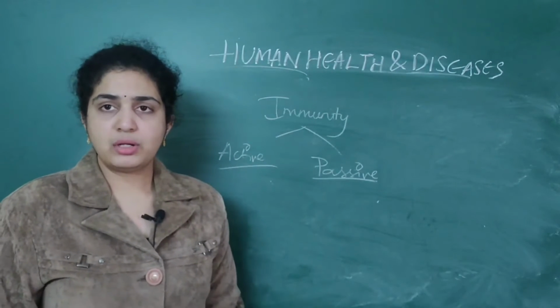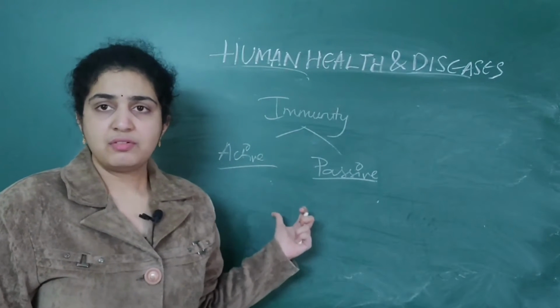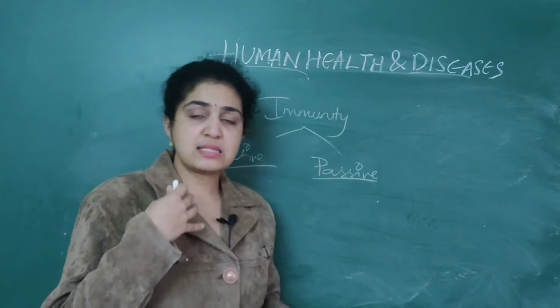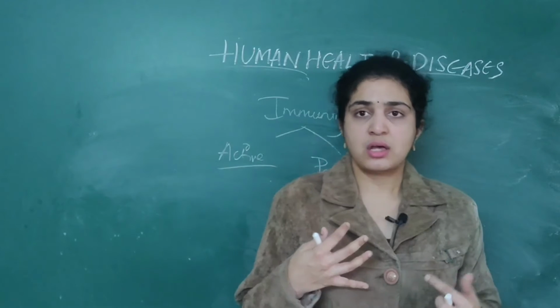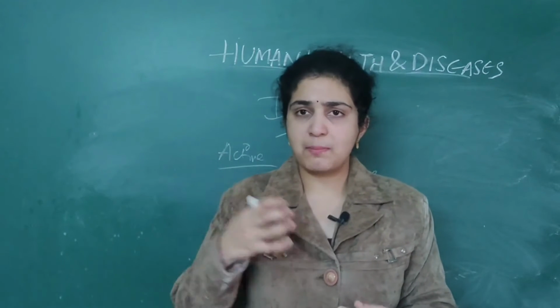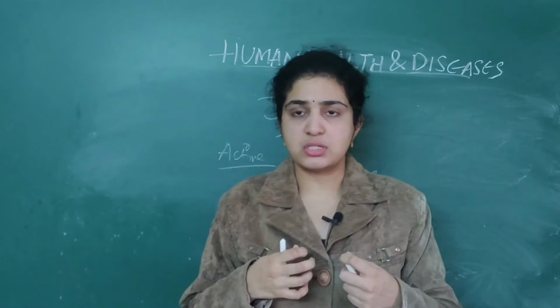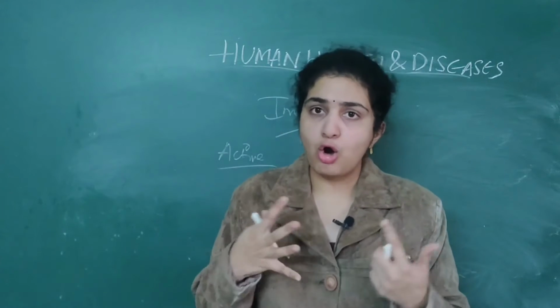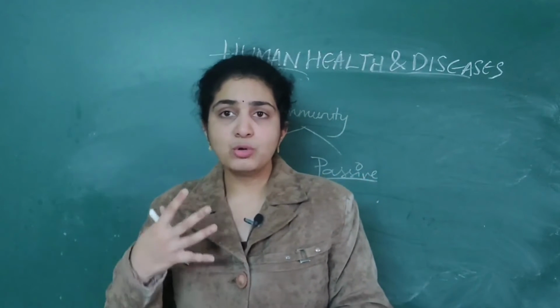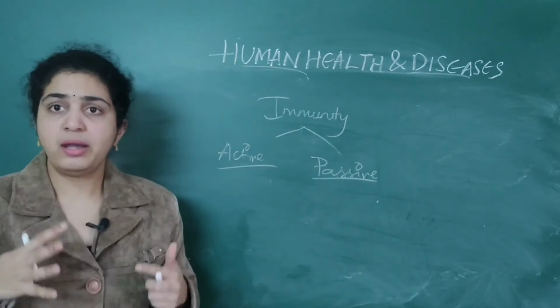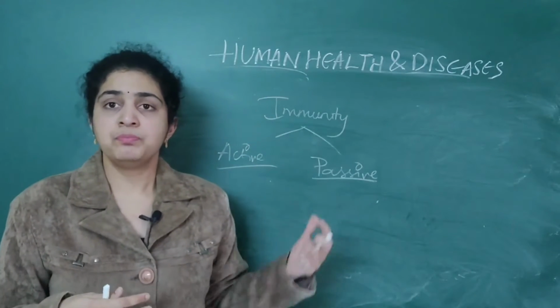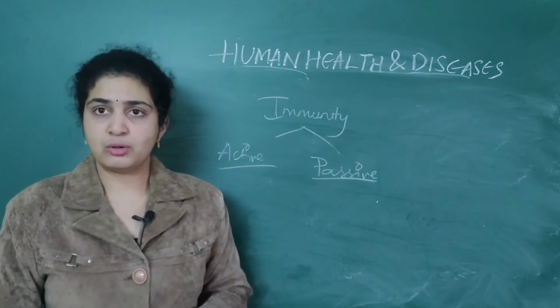So active immunity means what? See, when a host is exposed to pathogens, that is we hosts, when we are exposed to different types of pathogens, living or dead, then an immunity which develops in our body on its own is called active immunity.